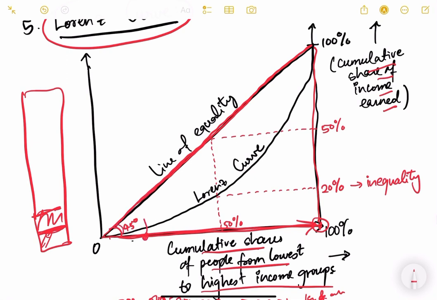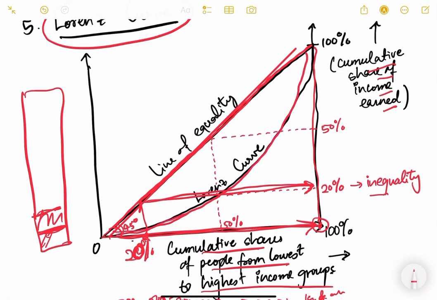If 5% of people are there and they are earning 5% of income, or for example, if the lowest 20% of people are earning 20% income, so it is equality, line of equality. But in actuality there is no equality in a country. Line of equality does not exist. So what exists for a country is a Lorenz curve. Okay, this curve. So the Lorenz curve is like this always. It is below the line of equality.